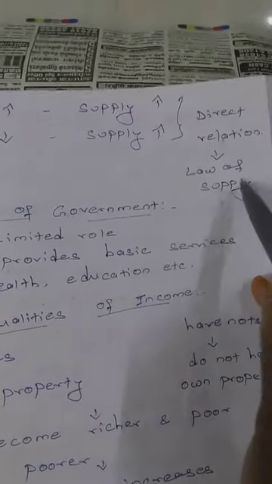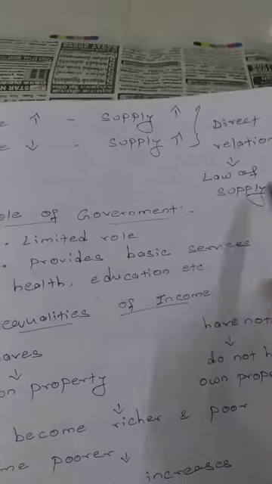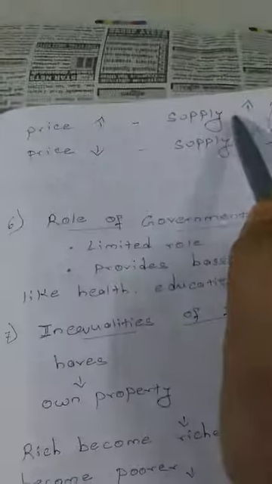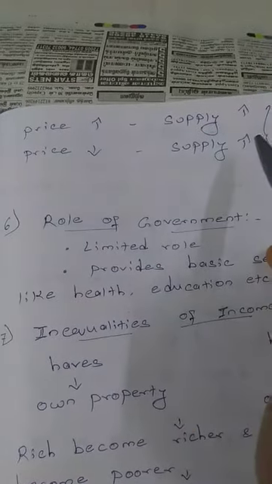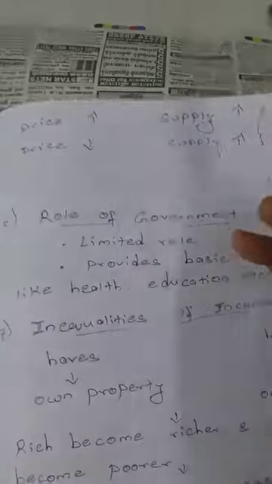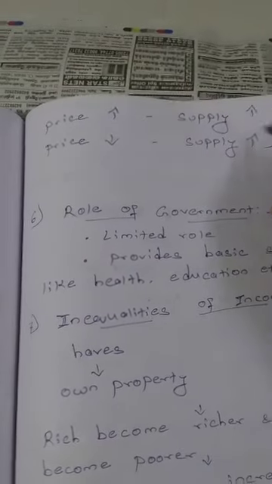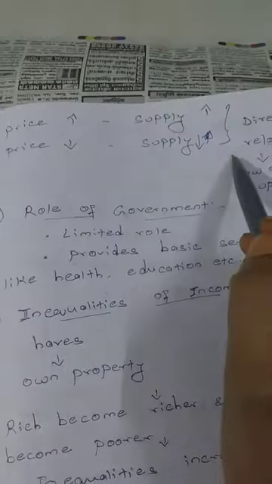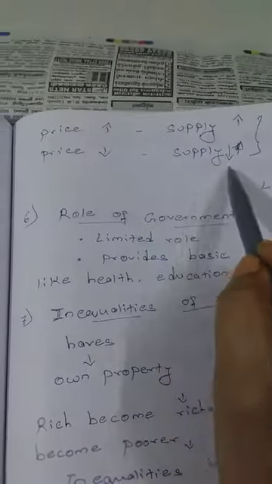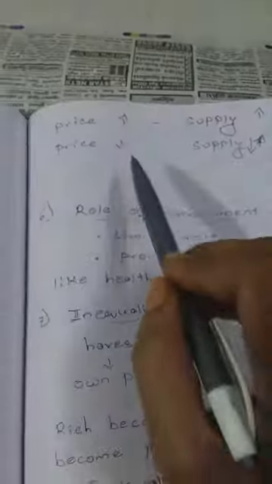Supply refers to supplying the products by the producers to the market. So when price increases, supply also increases. When price decreases, supply also decreases. So there is a direct relationship between price and supply, which is called price mechanism.